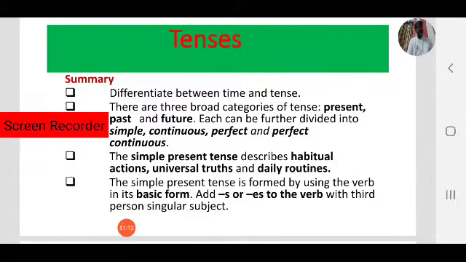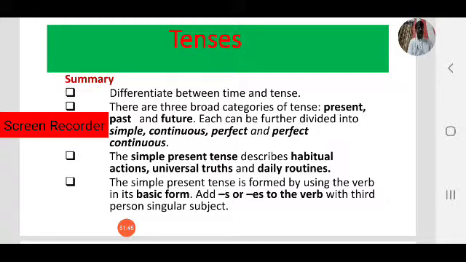We have seen positive and negative: how the positive form and how the negative form of the simple present tense are made. In simple present tense we use the base form of the verb, or main verb. Also we have discussed that every verb has four forms: present form, past form, present participle and past participle.